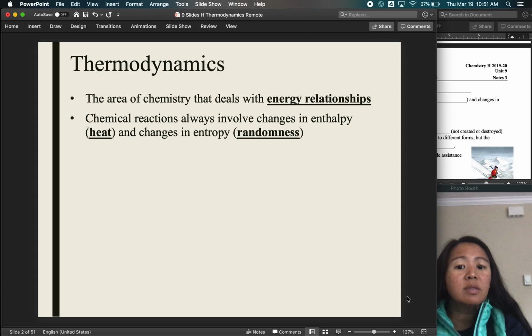All right, so thermodynamics is the area of chemistry that deals with energy relationships. Chemical reactions always involve changes in enthalpy, which is heat, and changes in entropy, which is randomness. Hopefully entropy is something that you've heard before. And I wish I was with you to talk to you about this. It's a really interesting topic.